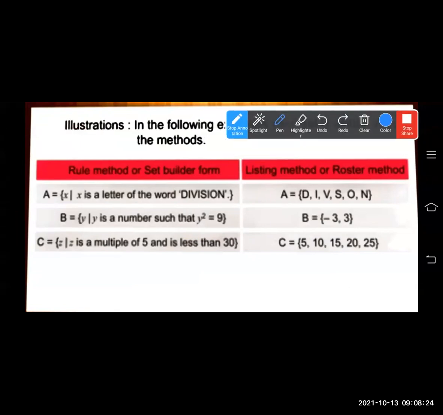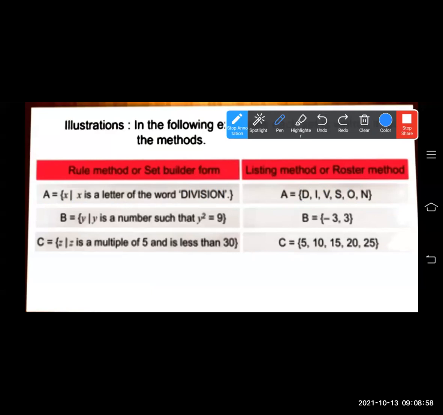First is, how do we read? A is equal to the set of all X such that X is a letter of the word DIVISION. So you have to write it in the listing method. A is equal to D, I, V, then S, I is repeated so no need to write, O, N. So this is complete. So D, I, V, S, O, N. This way you have to write in the listing method.